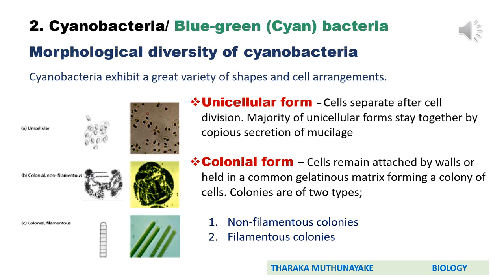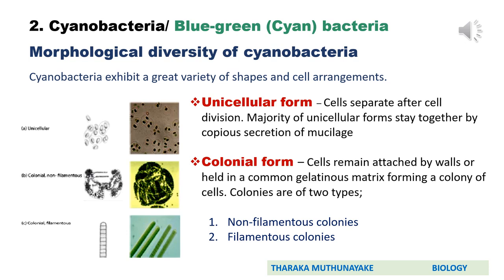The second cell arrangement is colonial forms, that means simply the colony forming cyanobacteria. In colonies, cells remain attached by cell walls of individual cells, or else these cells are held in a common gelatinous matrix. Then it forms a colony.